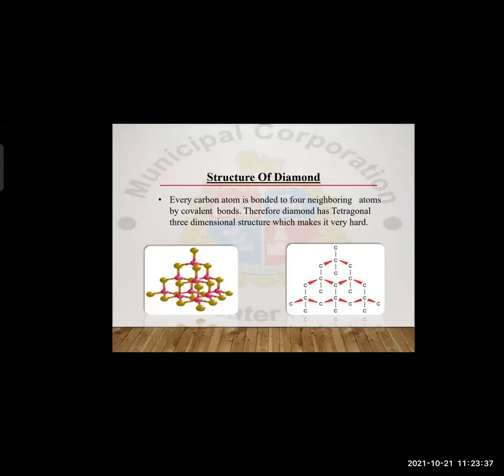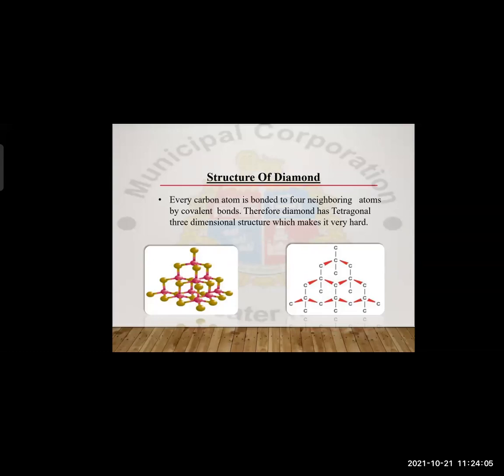Each carbon atom is bonded with carbon only, but each one is bonded to 4 carbon atoms, and therefore it gets the tetragonal shape. Tetra, because it has 4 carbons, tetravalency.